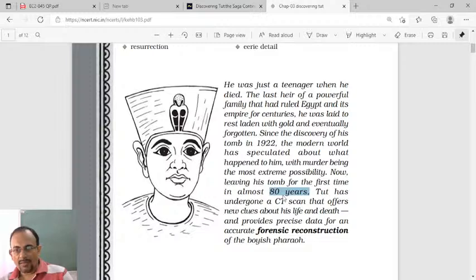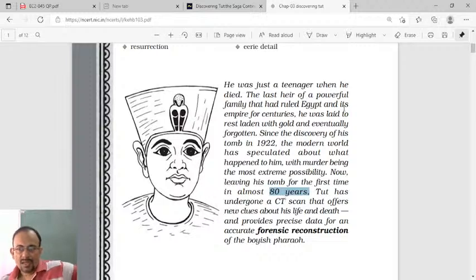Therefore, when the archaeologists became increasingly interested in finding out why such a famous king died at a very young age, and the reason for his death was not known, everybody started investigating his death. So for the second time after 80 years, he was taken out from his tomb, his coffin was taken out, and a CT scan was done.